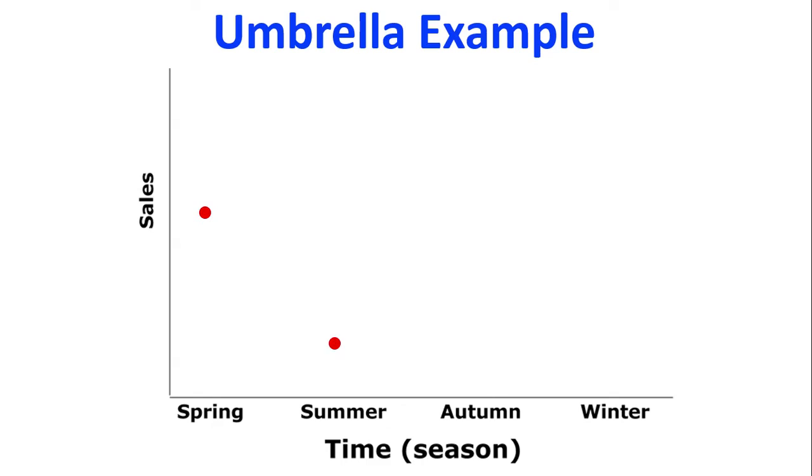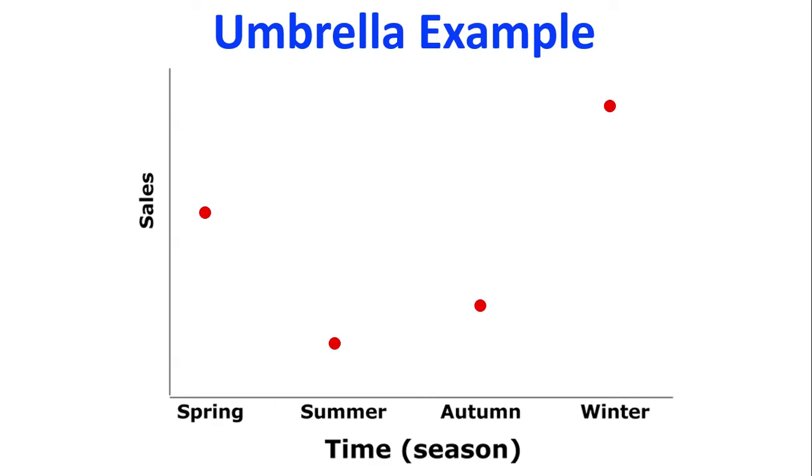In summer, people still buy umbrellas, for sunshade and things like that, but not anywhere near as much as at other times of the year. So I'm predicting that summer it's quite low. In autumn, I expect it to be higher than summer. We're starting to get some more colder weather, we're starting to get some showers coming in, but not a huge amount yet. But in winter I expect the sales to be very high.